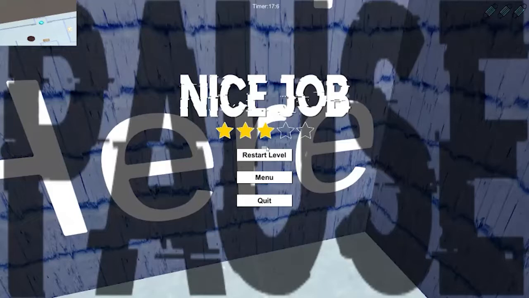So once you have escaped the room, you will find this winning screen. It has a star mechanic. Right now I only achieved 3 stars based on my achievement. But if you have good achievement, you will get 5 stars. The achievement is based on the total health you have left and the time you have for playing the level.